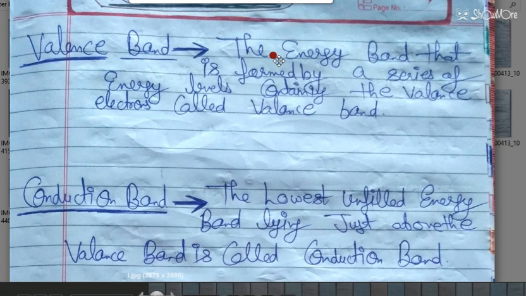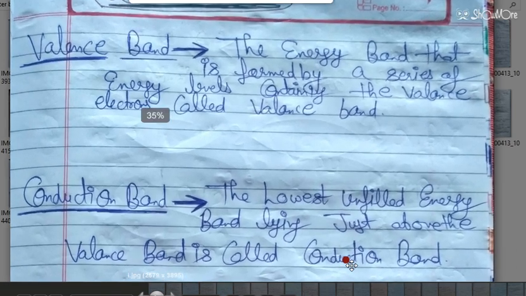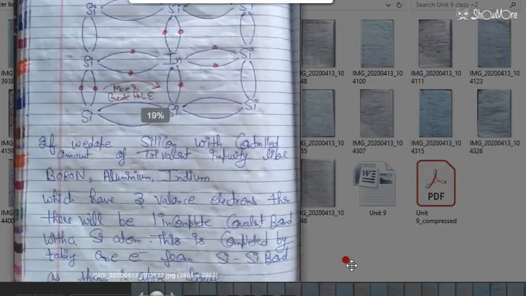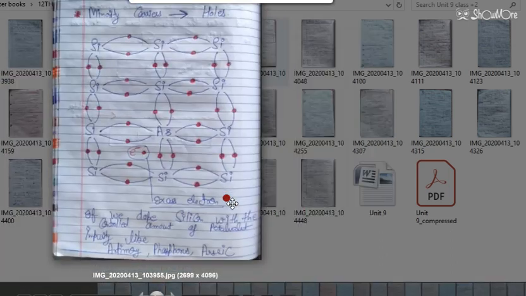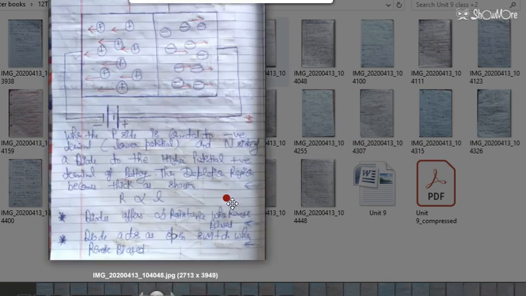So where valence electrons are filled, that band is called the valence band, and the lowest unfilled energy band lying just above the valence band is called the conduction band. I have given the example, you can check it there. Then after this you have to see p-type semiconductor and n-type. We will discuss that later on.